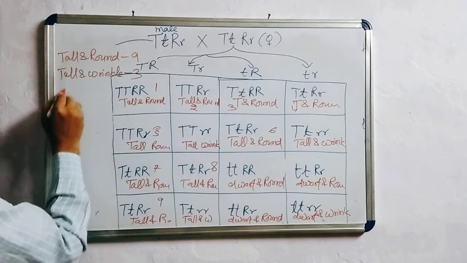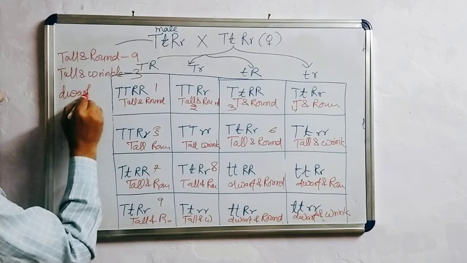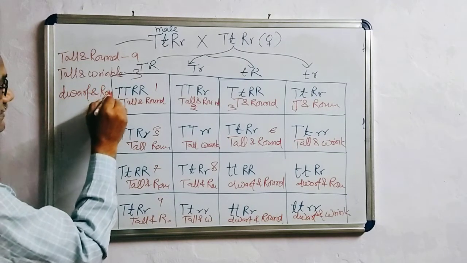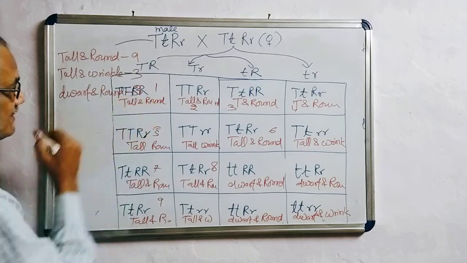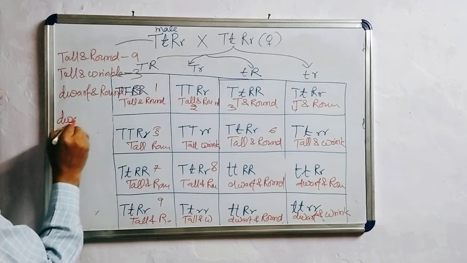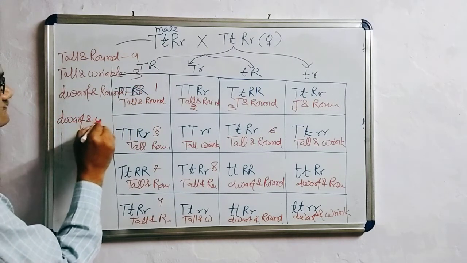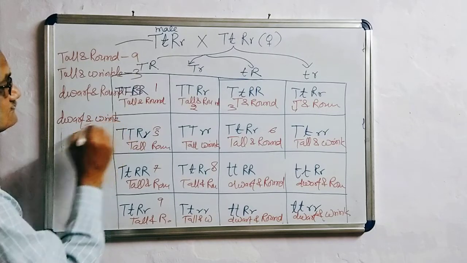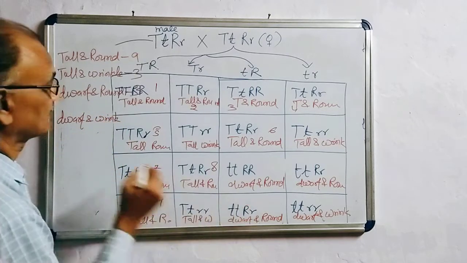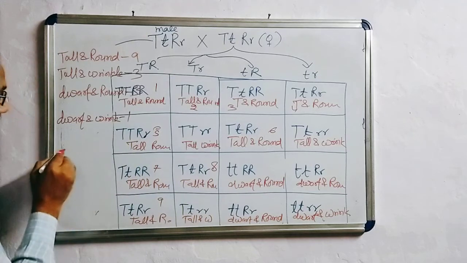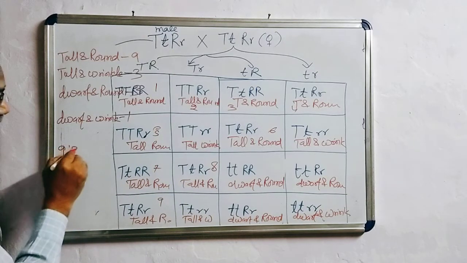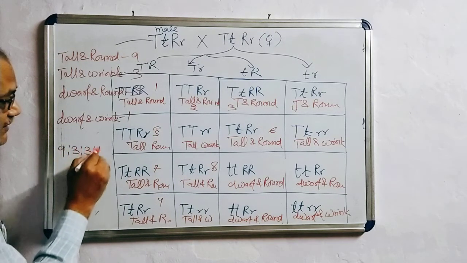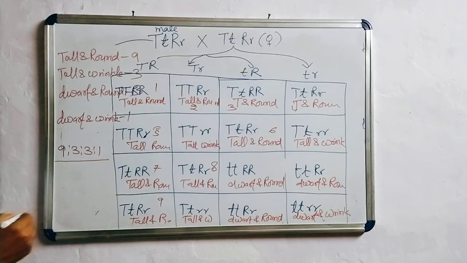Dwarf and round, that is also 3 in number. Dwarf and wrinkled, that is 1. So you are getting the ratio 9:3:3:1. It is also called Mendelian dihybrid ratio.